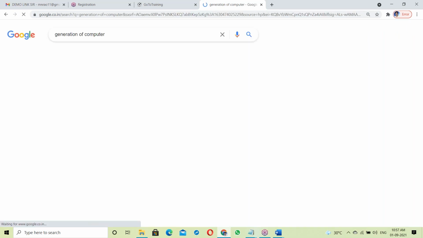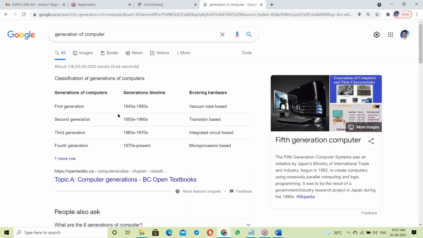First generation, vacuum tubes. Second generation, transistor based. Third generation, integrated circuit based. Fourth generation, processor based. Next, fifth generation, one more row.